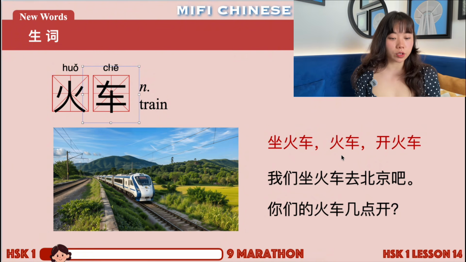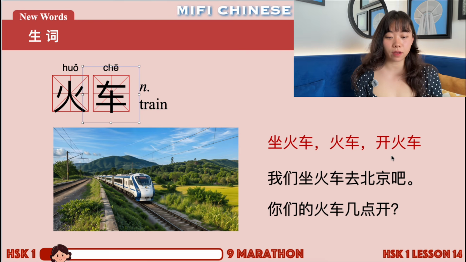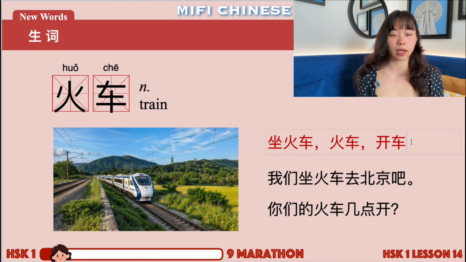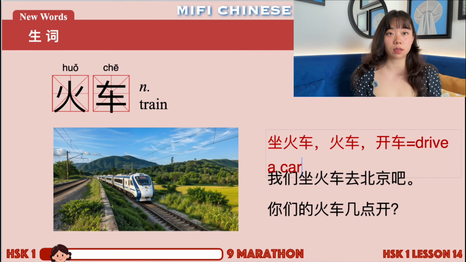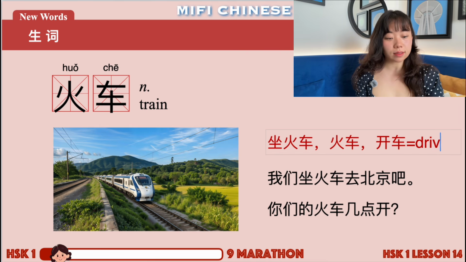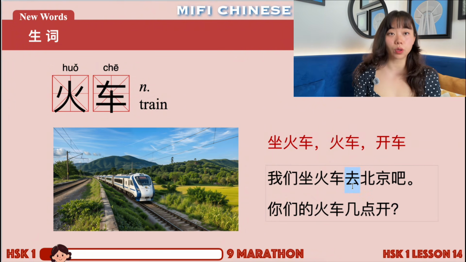Okay, next one, 火车, 开火车, the verb to mean drive a train is 开, right? So if we delete the 火 in between, what does it mean? 开车. Then it's just drive a car, right? Because we say when 车 stands alone, it means a car. Okay, for example sentences, 我们坐火车去北京吧。去 to go, right? So let's take a train to go to Beijing, right?